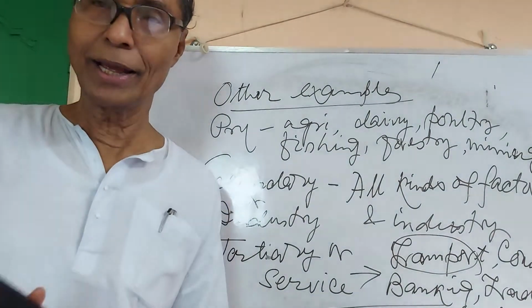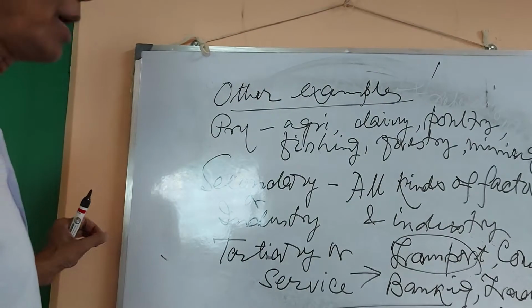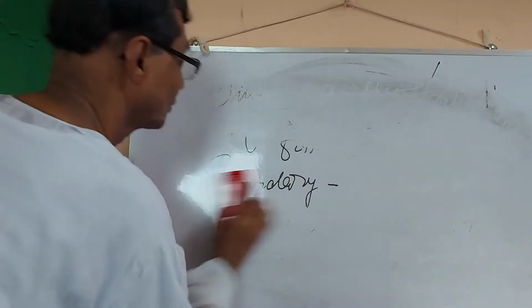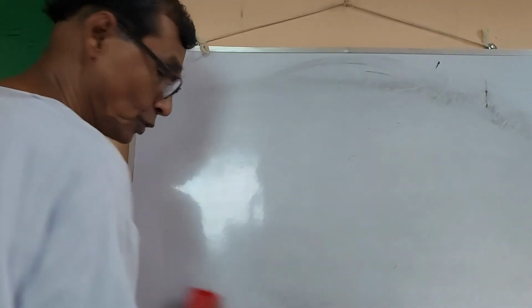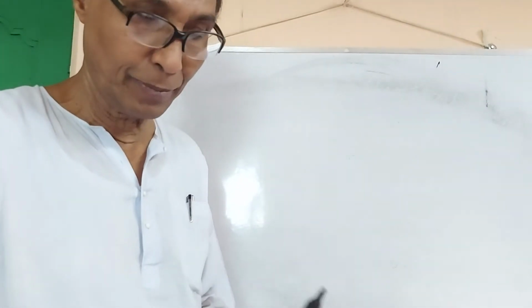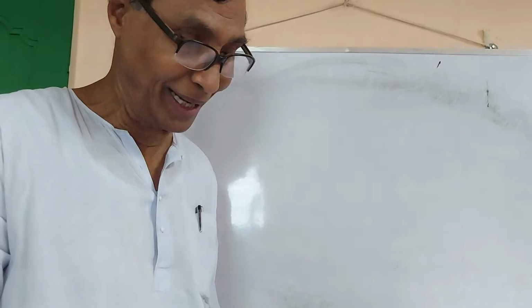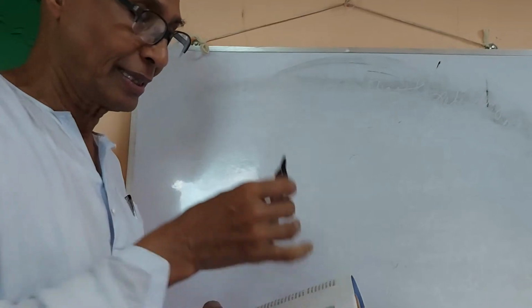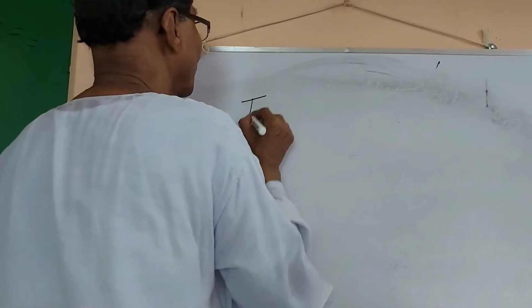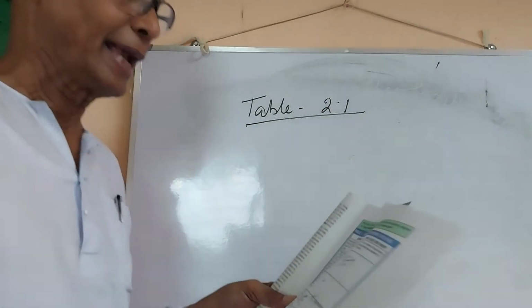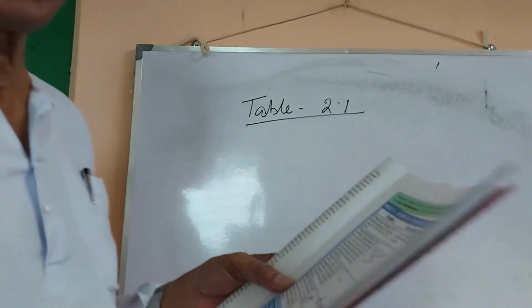Okay, now there is an exercise in the book. We must work out the exercise now. Open your book, page number 21, right hand column. You see, there is Table 2.1, examples of economic activities.